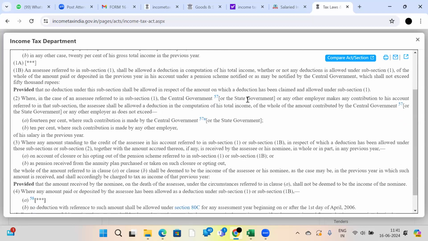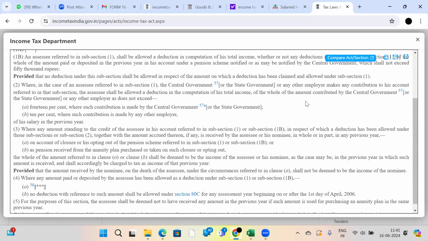So you mean to say that 80CCD subsection 2 is not applicable for private employees? It will be applicable, sir. And if the employee tells that no, we cannot do this investment in pension NPS, even though the employee has the account, what can be done for that? You can take deductions, sir, by filing the return.